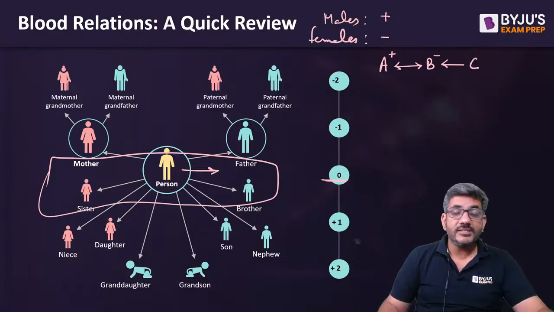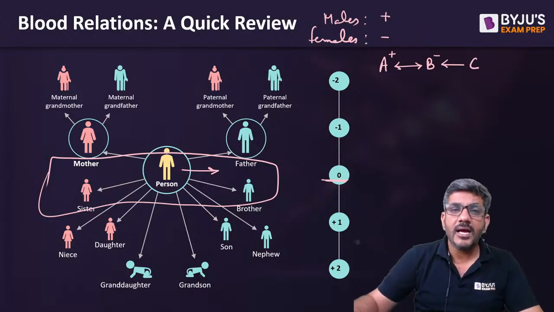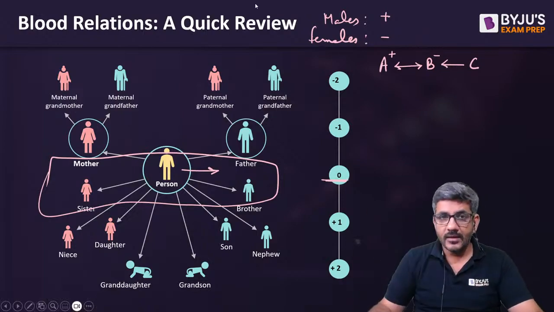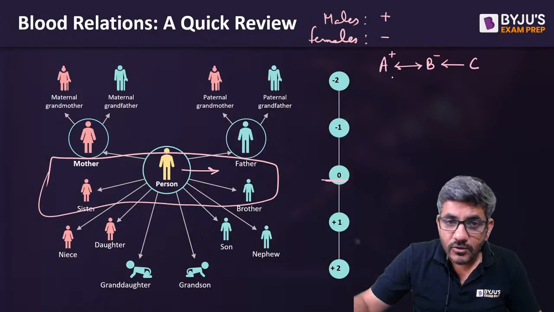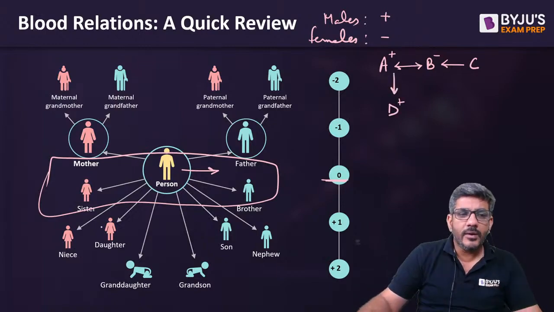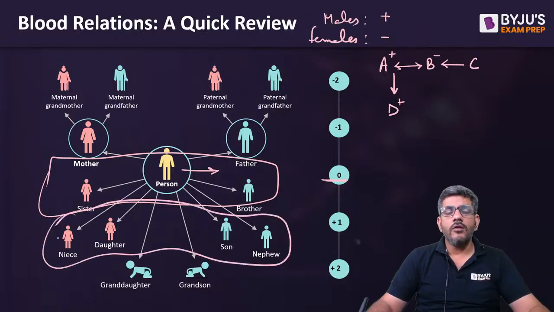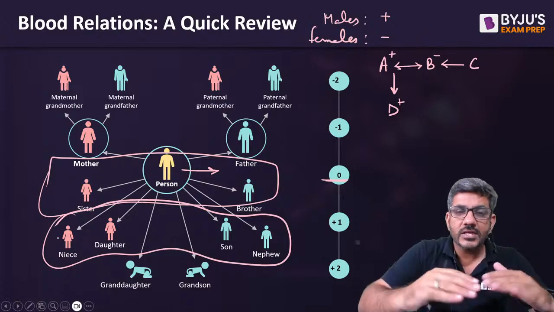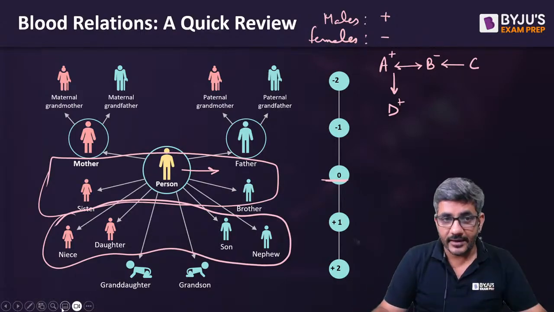What about C? C is a male or a female? Of course we can't say from here. C male है या female है, आप इस बात से तो नहीं पता लगा पाओगे. So I would just write like this. Then I said D is the son of A and B. So I'll go in the lower generation now, that D is the son of A and B. So when you have this niece, daughter, son, nephew, they all would lie in one generation below the person. So I would write an arrow downwards for them, right?